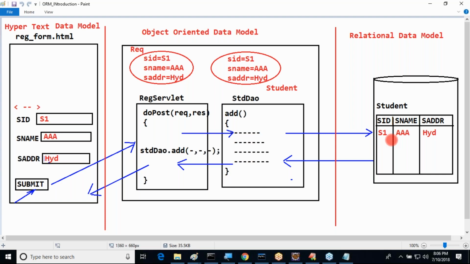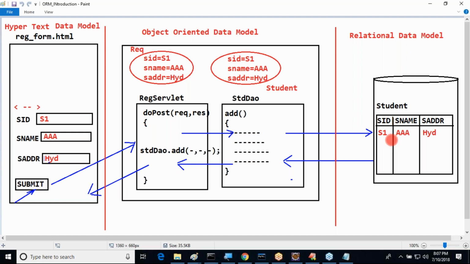In the object-oriented data model, we follow object-oriented features to represent data. We may use polymorphism, inheritance, abstraction, encapsulation, and many other features. But how do we implement the same thing in our database tables? In the relational data model, at most we can provide primary key and foreign key relationships, and perform some joins, like left join, inner join, or outer join. Apart from that, where is the chance of performing polymorphism and inheritance kind of content directly?